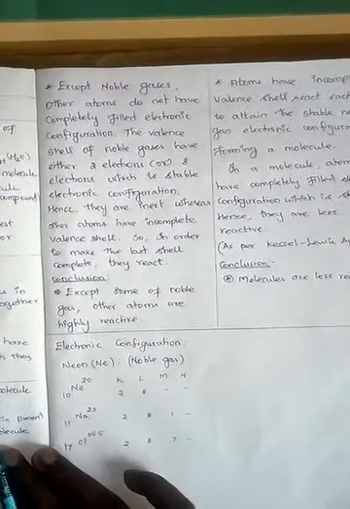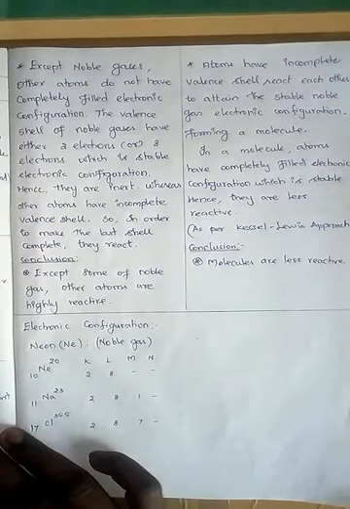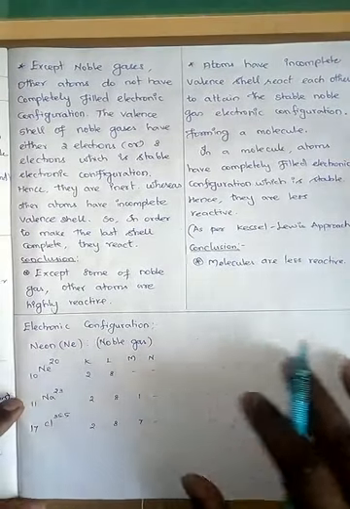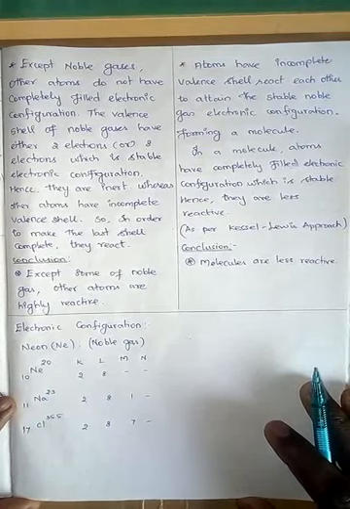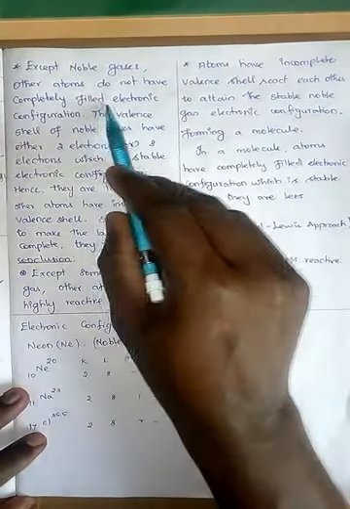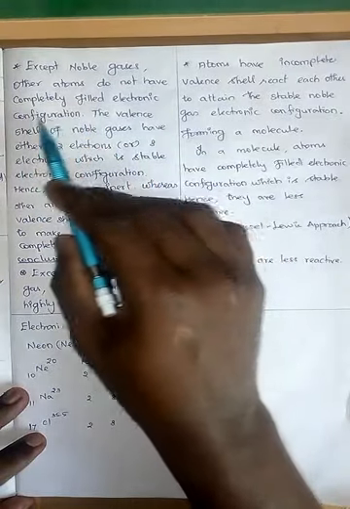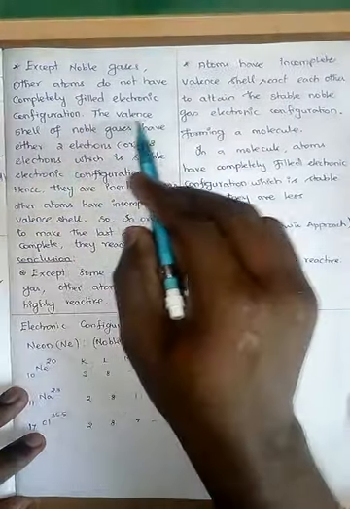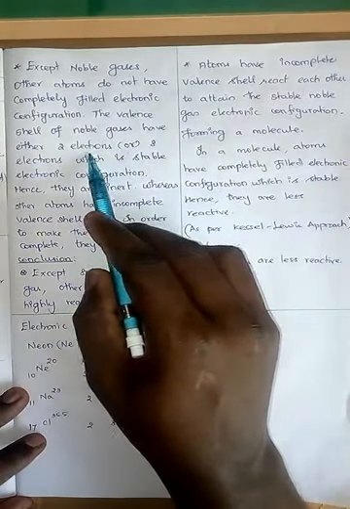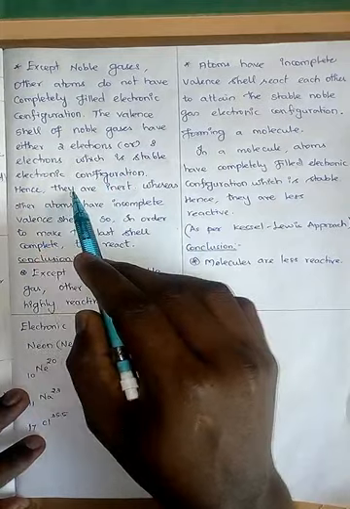It's a very important one. We know very well that noble gases are inert in nature. Why? They have a completely filled electronic configuration, whereas other atoms do not. The valence shell of noble gases has either 2 electrons or 8 electrons, which is a stable electronic configuration, hence they are chemically inert.